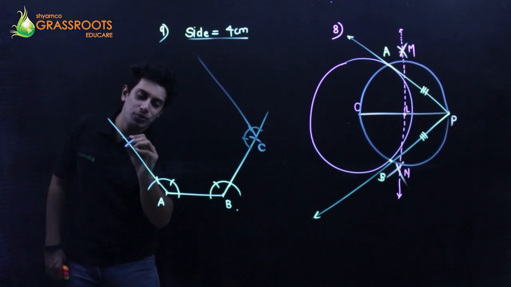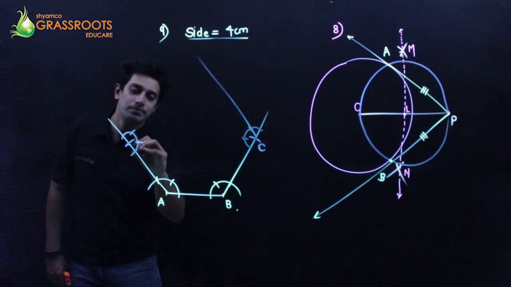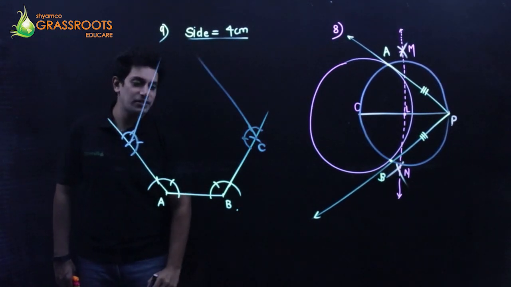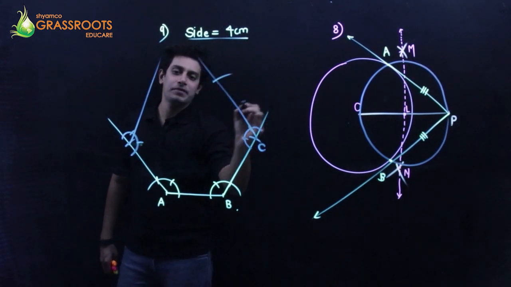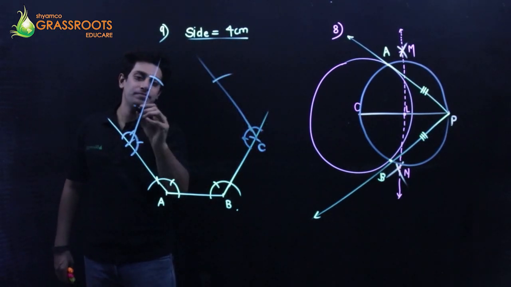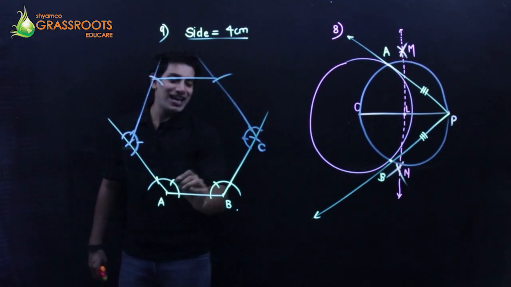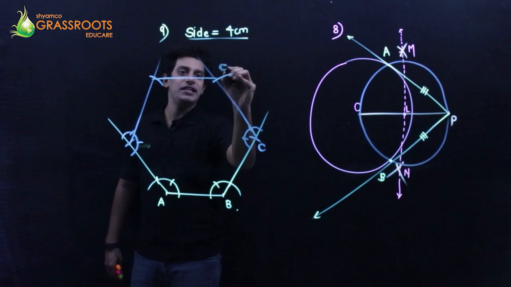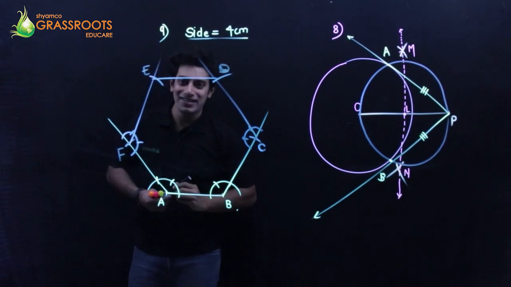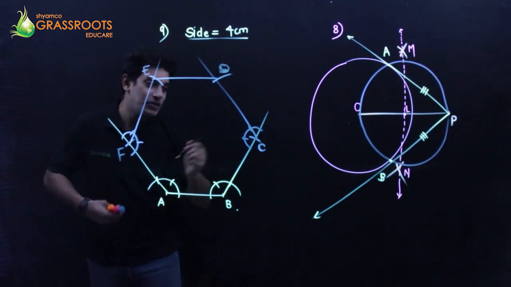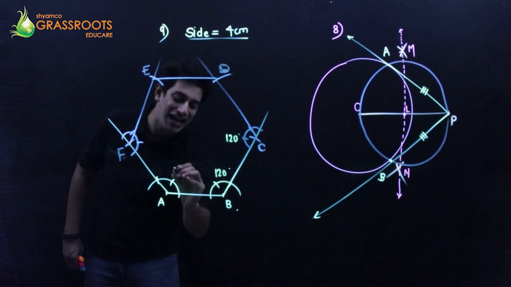Similarly, draw 120 out here. From here, cut an arc, from here, cut an arc. Perfect. Again, cut a 4 centimeter, cut a 4 centimeter. Perfect. Join it. So A, B, C, D, E, and this is going to be F. This is your hexagon. So 120 degrees, basically you need to make it 4 times.